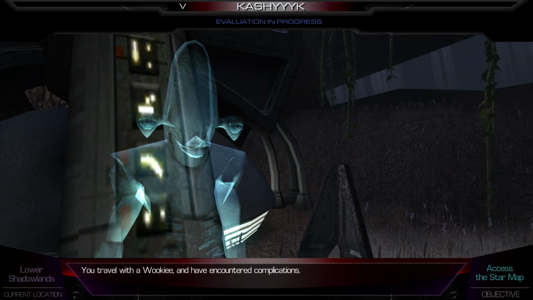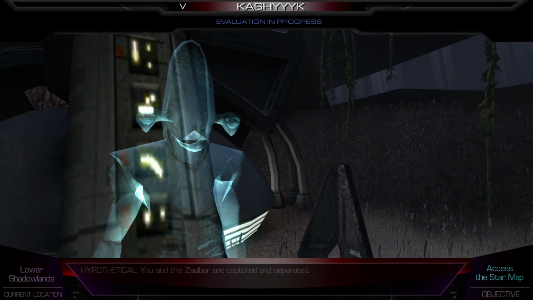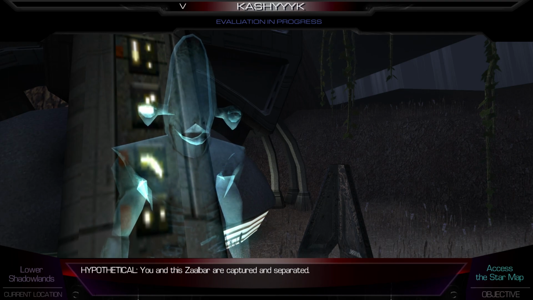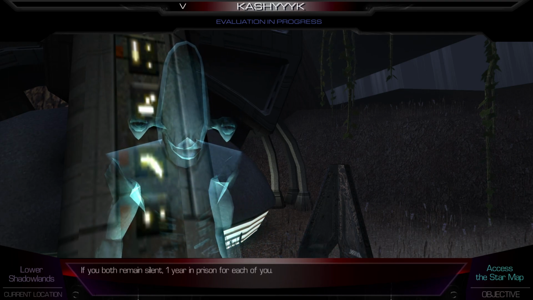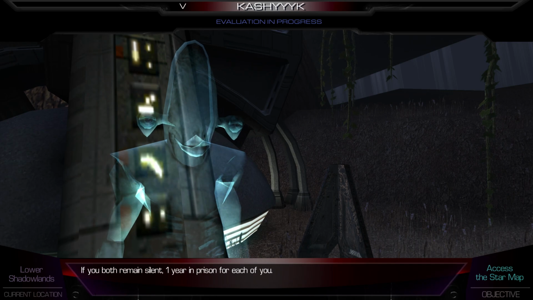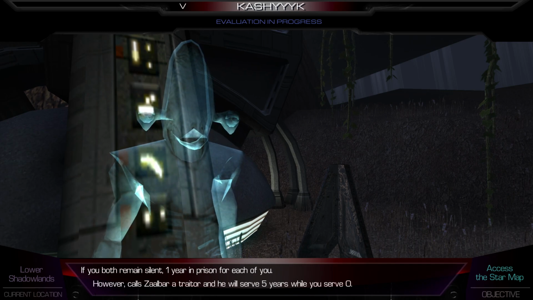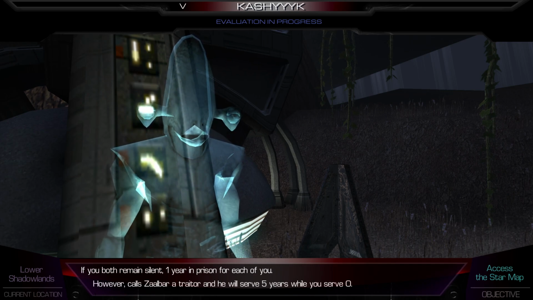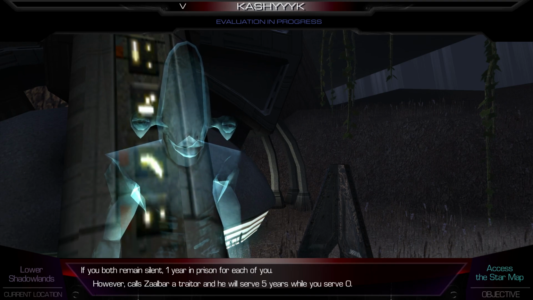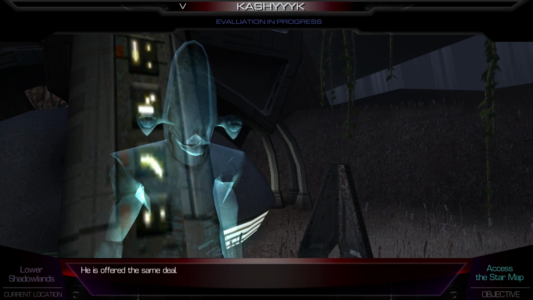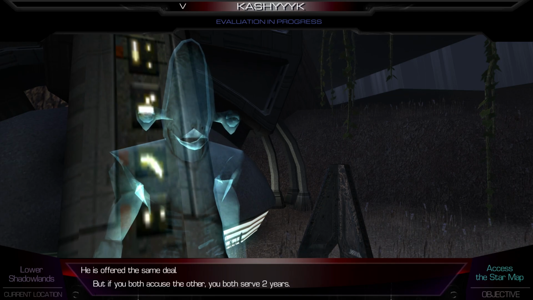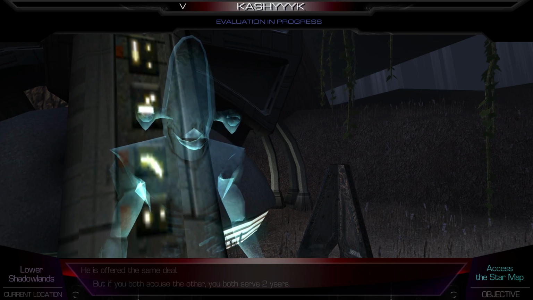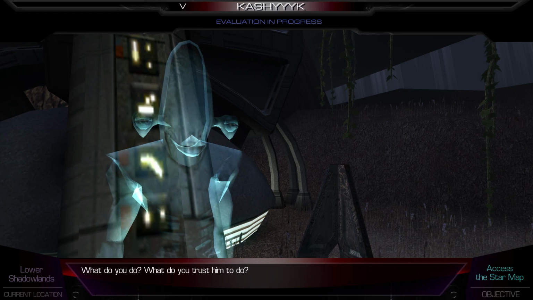You travel with a Wookiee and have encountered complications. Hypothetical. You and this Zalbar are captured and separated. If you both remain silent, 1 year in prison for each of you. However, call Zalbar a traitor, and he will serve 5 years, while you serve none. He is offered the same deal. But if you both accuse the other, you both serve 2 years. What do? What do you trust him to do?